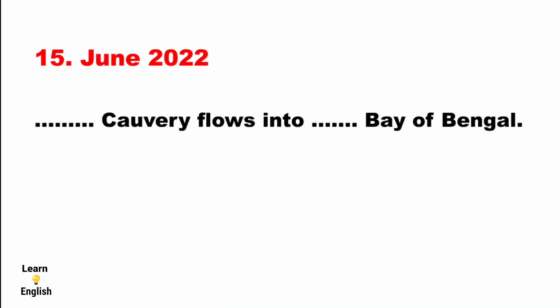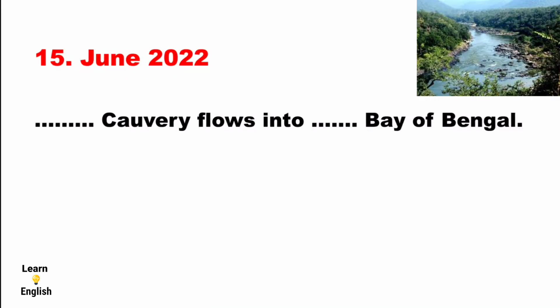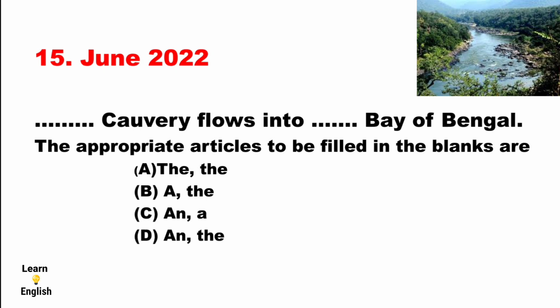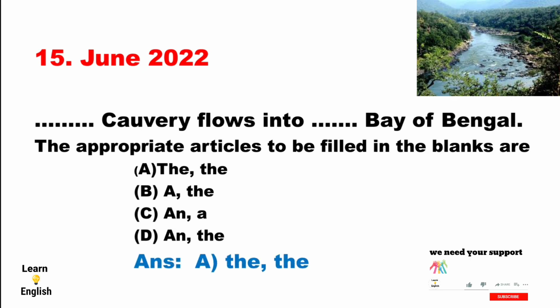Come to the 15th question, which was asked in June 2022. The 15th question is: dash Kaveri flows into dash Bay of Bengal. The appropriate articles to be filled in the blanks are: option A, the and the. Option B, a and the. Option C, an and a. Option D, an and the. Answer is option A, the and the.